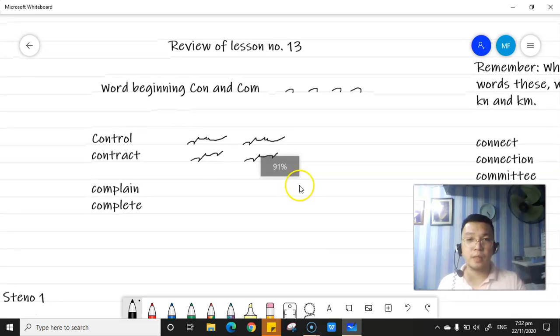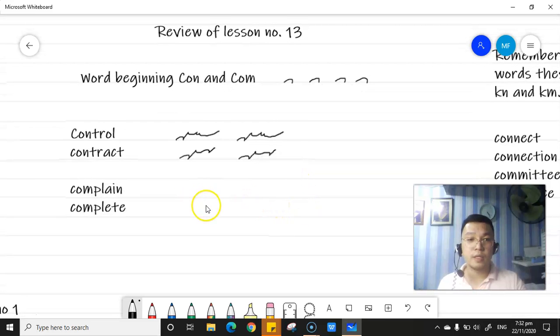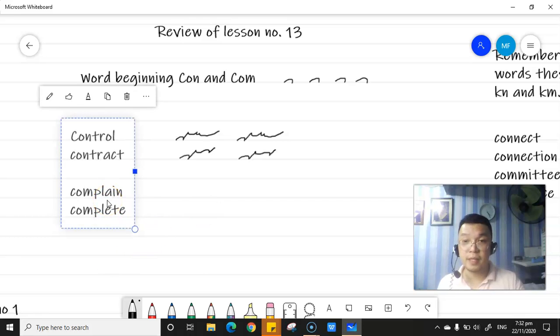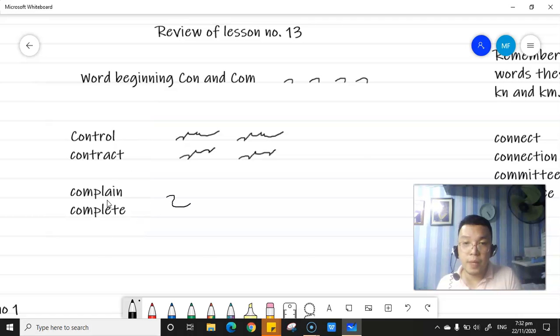I'm sorry, class, sa sulat ko ngayon, kasi this is again the start na nagsulat ako sa pentab natin. Okay, contract. So as you can see, there is another application of principle here, yung minor vowels omitted. How about the word complain? P-L-A-N, complain. Medyo humaba yung N.